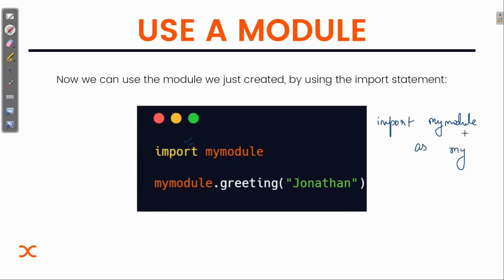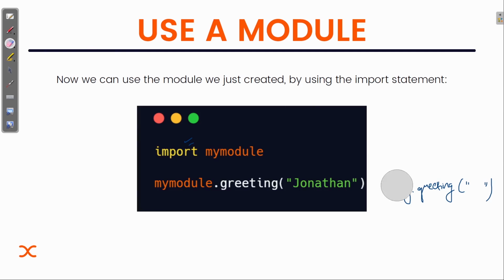import my module as my. Now what will happen, wherever you need to write this module name, you can just simply write my dot and then call the function greeting and then pass any argument. So that's the simple way how you can rename your module file.